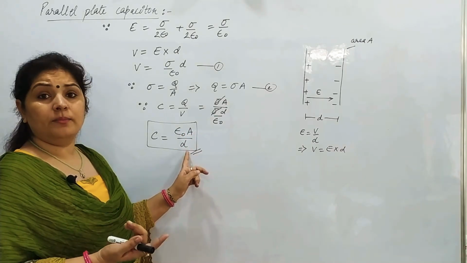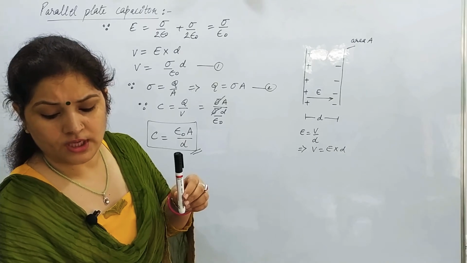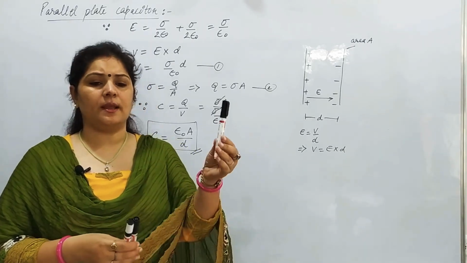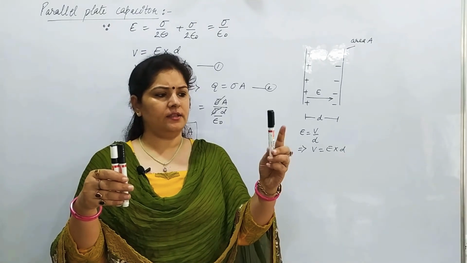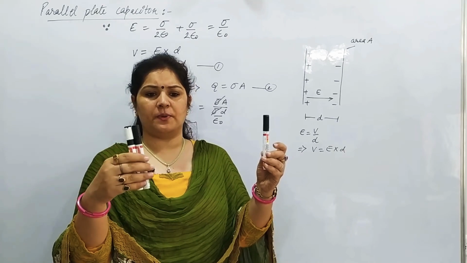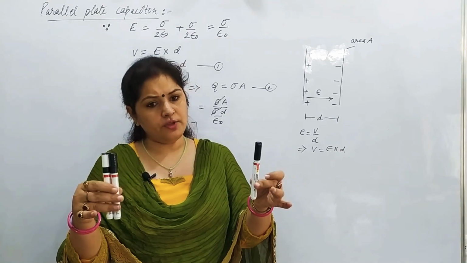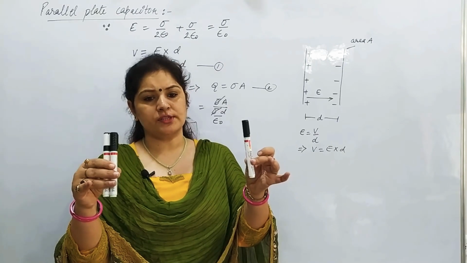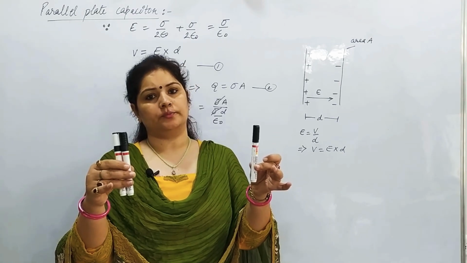So area and d mean it depends on the geometry. Say this is a capacitor and this is a capacitor. Here d is less, say this is plate 1, this is plate 2. Here d is more, this is plate 1, this is plate 2. In both, the length is the same and the area of the plate is also the same. So in which capacitor are you able to store more charge?